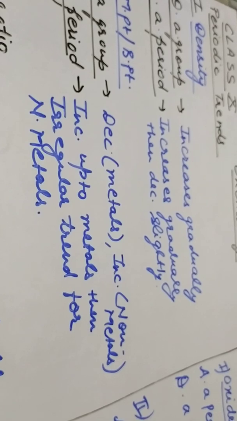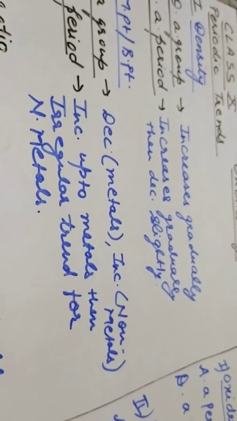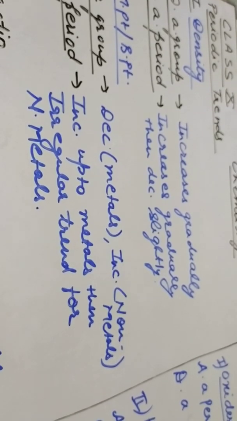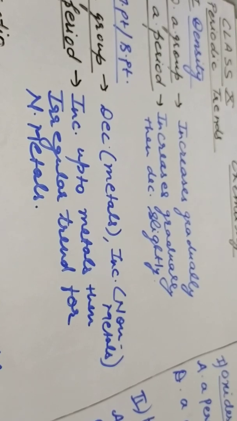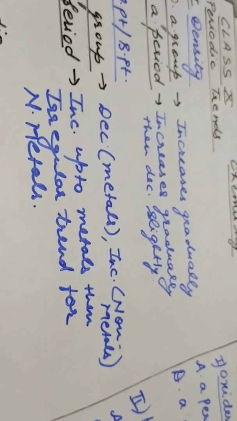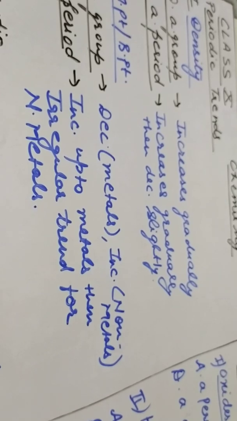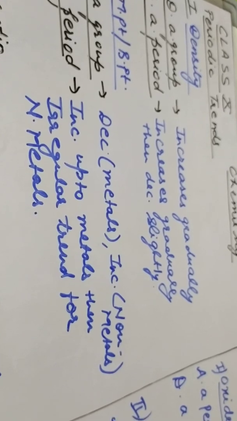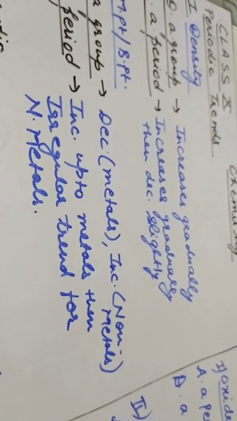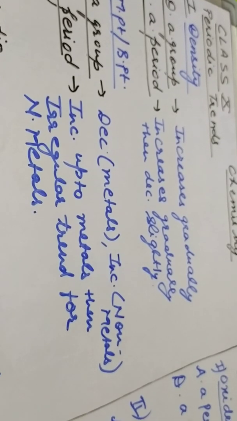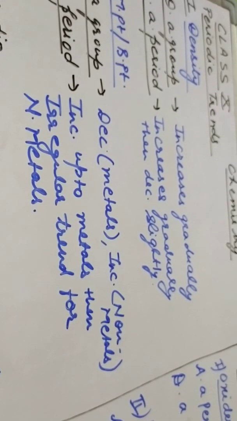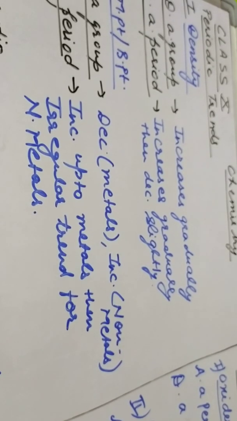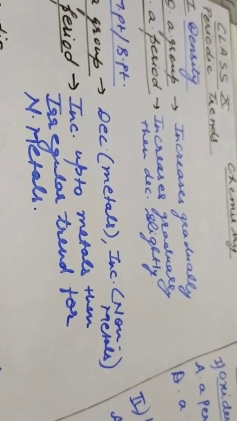Because down a group, density is mass per unit volume. Down a group, mass also increases and volume also increases. Both the quantities increase, but the mass increase is much more as compared to the volume increase. So overall, you can say that the density increases down a group due to increase in the nuclear charge. And across a period, first it increases till metals, and then it decreases when non-metals start. Then it slightly decreases. Why? Because metals are more dense. You can say that solids are more dense than gases, and non-metals mostly exist in the form of gases. So the density first increases till metals and then it decreases.